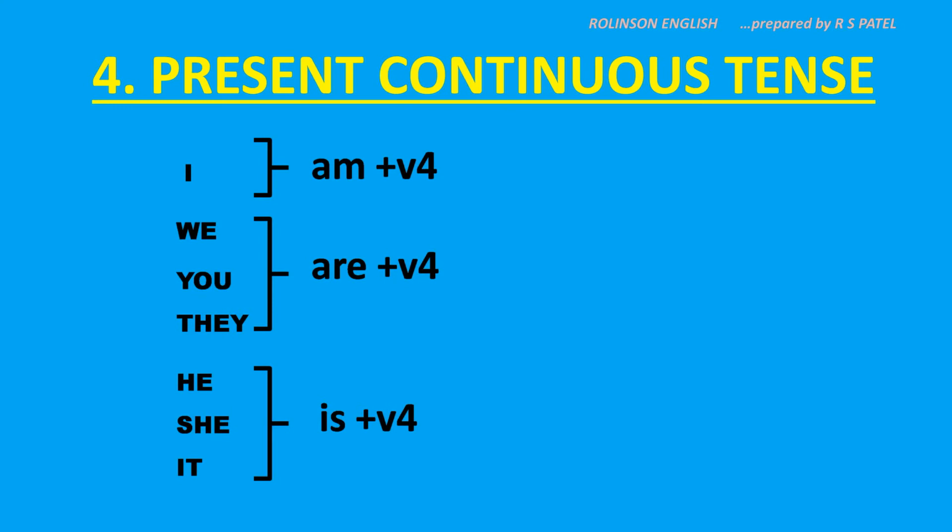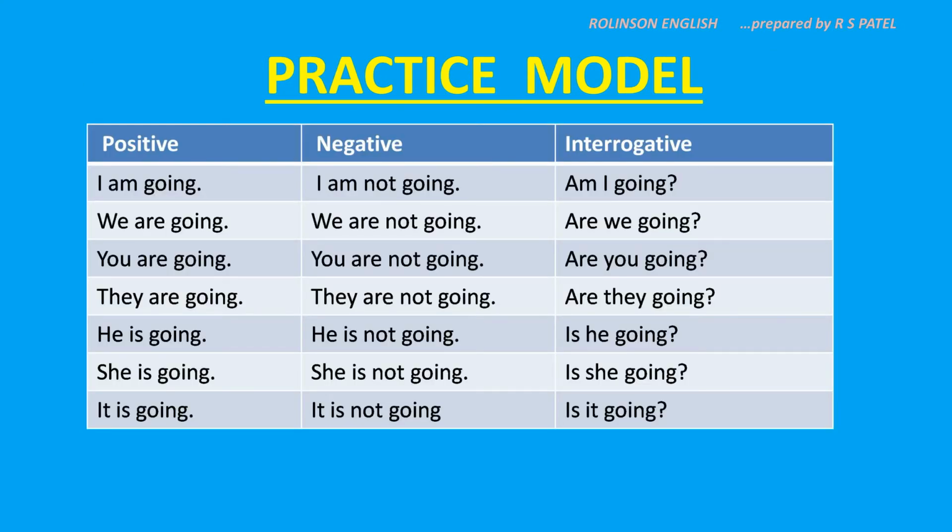Okay, let us see it in practice. This is the practice model. What is the verb taken here? Go. What is the fourth form of go? Going. So positive sentences: I am going, we are going, you are going, they are going, he is going, she is going and it is going.